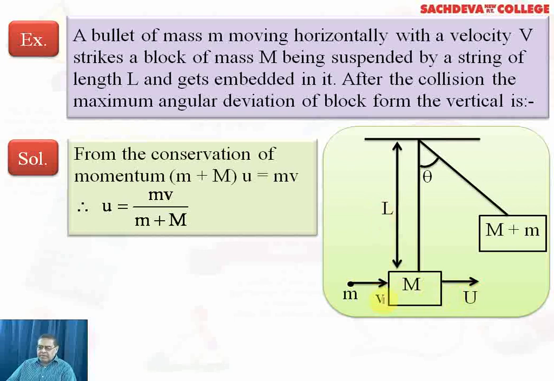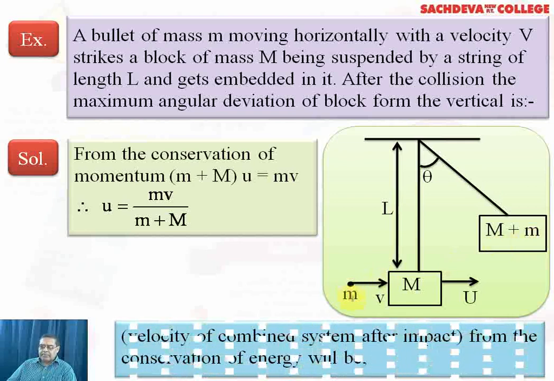Now, when the bullet strikes capital M, then capital M will be displaced by angle theta, and it reaches the final position with the bullet, because the bullet is embedded in the block M, and the total mass becomes m + M. So this fact is utilized here, and we have applied the conservation of momentum, and we got the value of the initial velocity, which is found to be mv over (m + M).